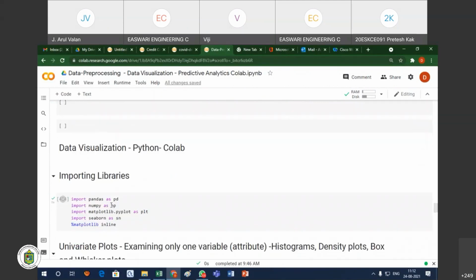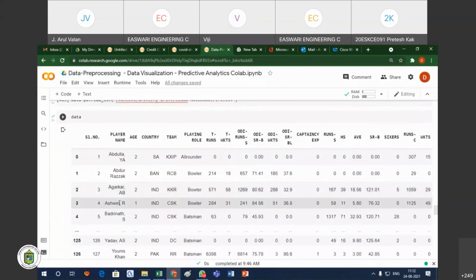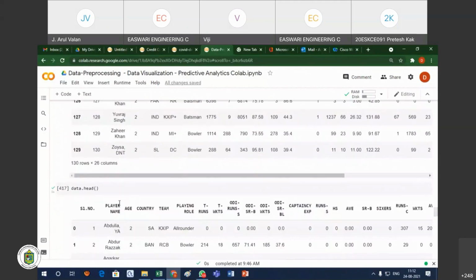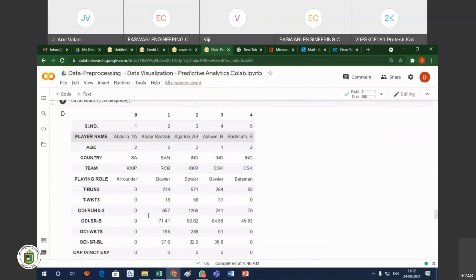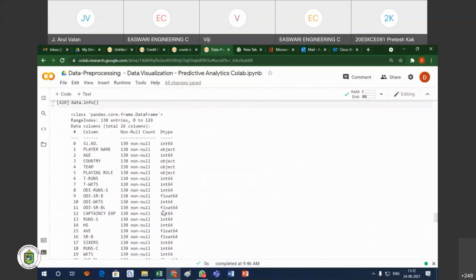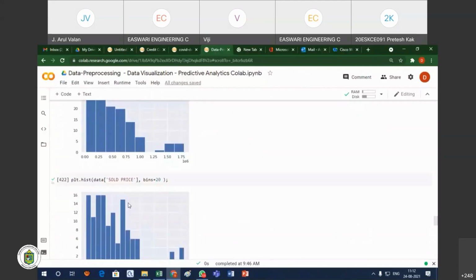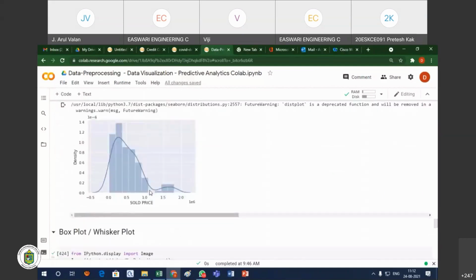These are some of the graphs we can see. I have taken an IPL data set. What are the ways we can show it as a graph? For example, a histogram, or a density plot. Density plot shows where most of the data is concentrated. Every cricket player is sold in the auction at some price. Most of the players are within the range of 50 lakhs, according to this data set.